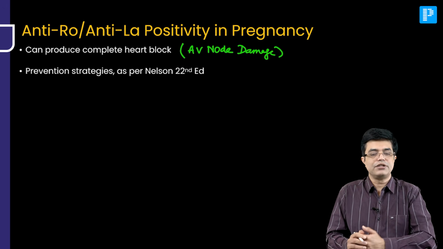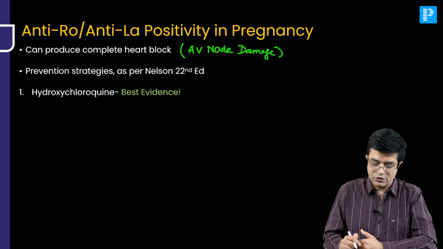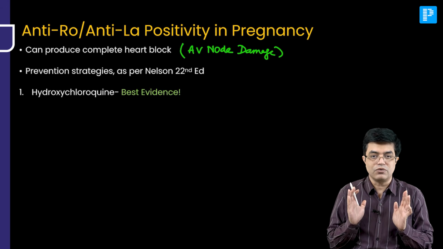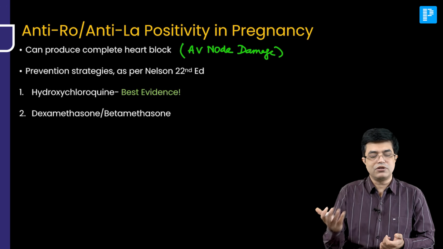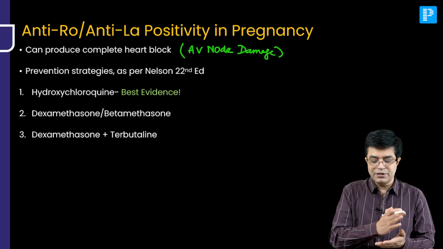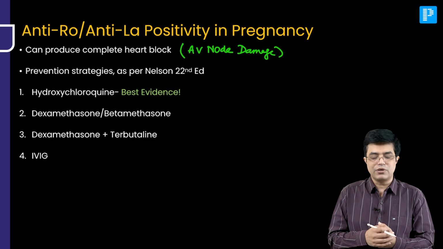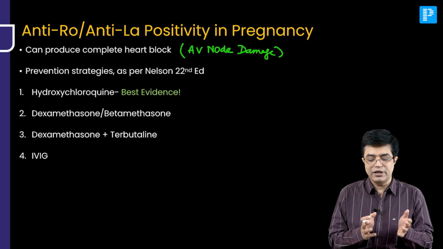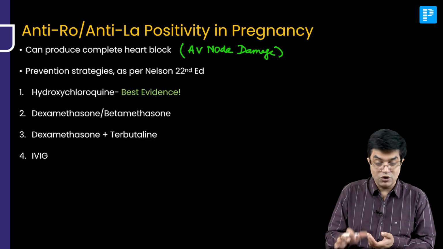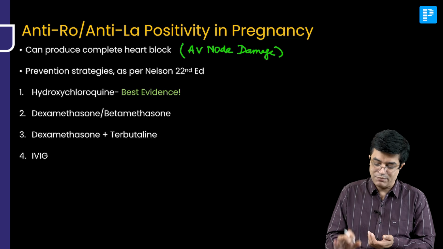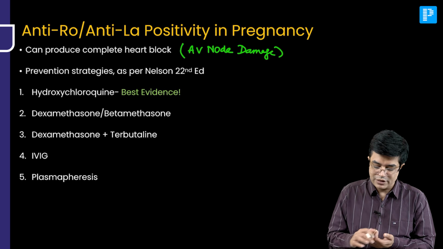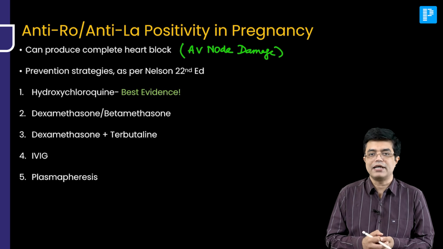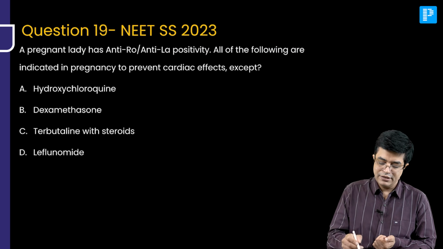prevention strategies you can use per Nelson 22nd edition? First of all, hydroxychloroquine. Best evidence in Nelson is for hydroxychloroquine. Or you can go for dexamethasone or betamethasone alone. You can go for dexamethasone combined with terbutaline, or you can go for IVIG administration. These are the 4 strategies which can be utilized in pregnancy, and not all, one of these 4 can be applied. And some books say if nothing else is working, and risk is very high, plasmapheresis can be done.